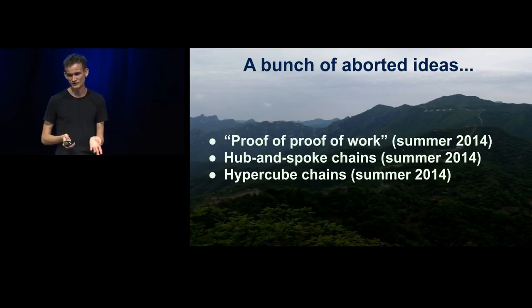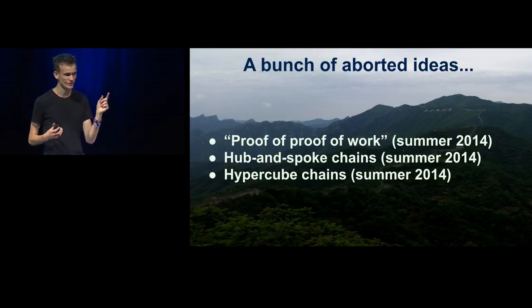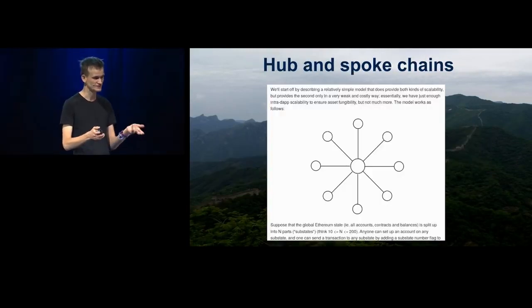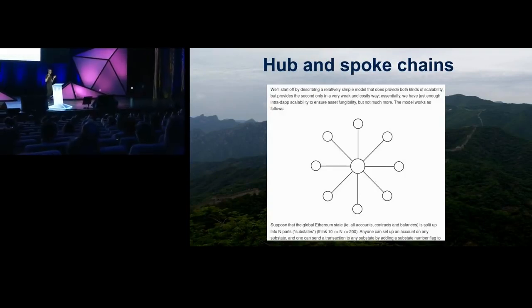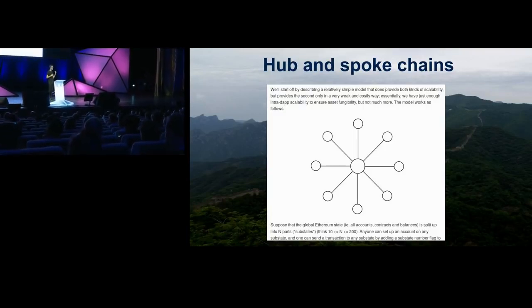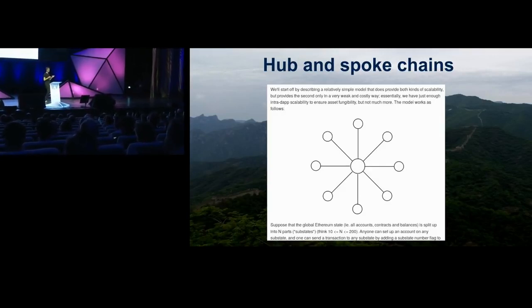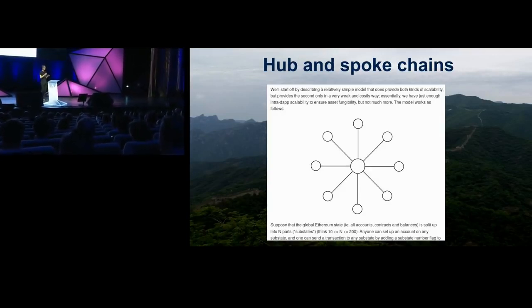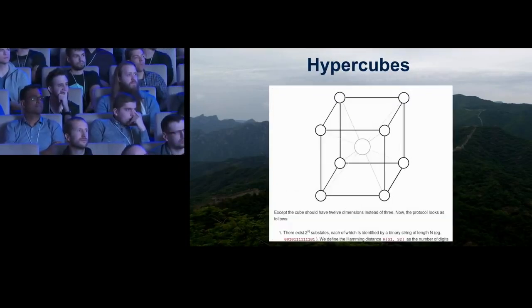So what happened in 2014? First of all, we went through a bunch of interesting and aborted ideas. Proof of work was a suggestion to try to improve scalability. Hub and spoke chains: basically, you have one chain in the middle and a bunch of chains on the edges. This was a very early scalability and sharding proposal that tried to improve scalability for local transactions, but not for transactions that are global, not for transactions that jump from one shard to another.